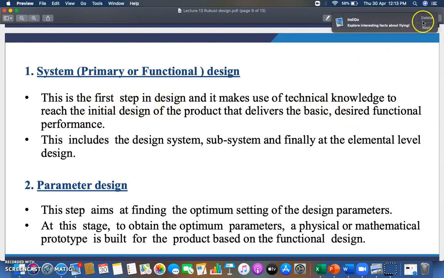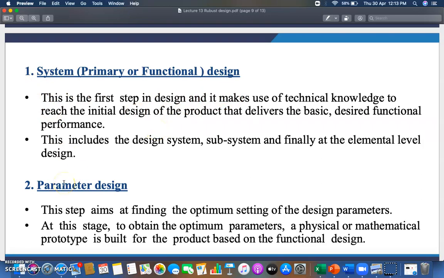Your technical knowledge should meet those parameters which are basic functions. This includes design of system, subsystems, and finally elemental level design. If you bifurcate your design into elemental levels, till that level you have to target in the system design, the first stage of the robust design method.